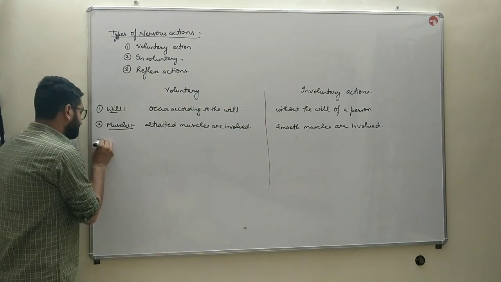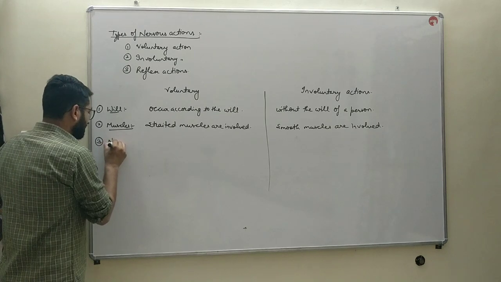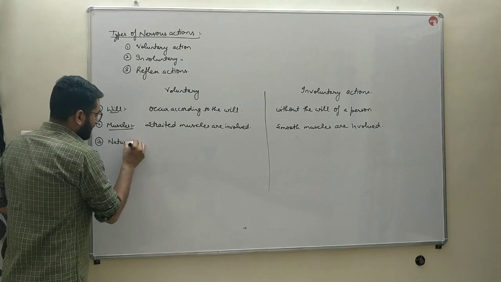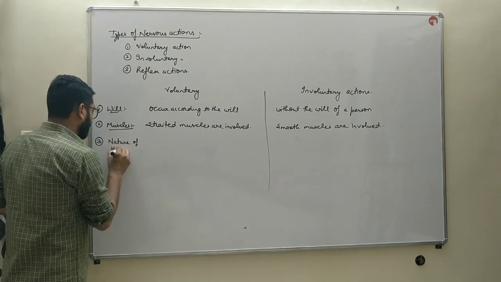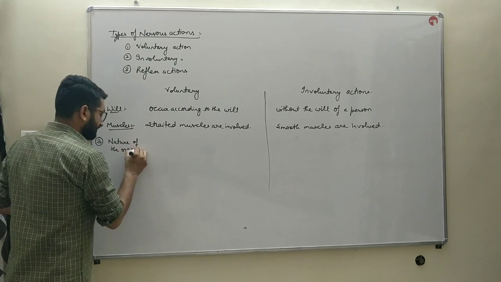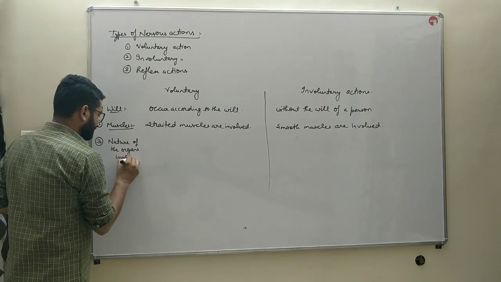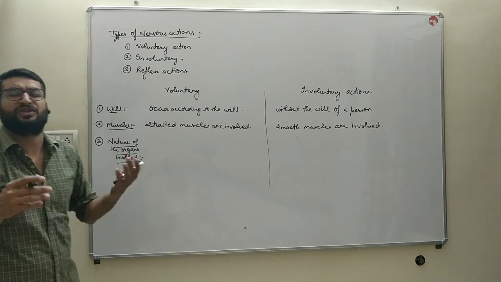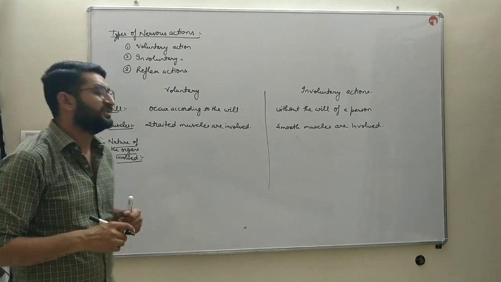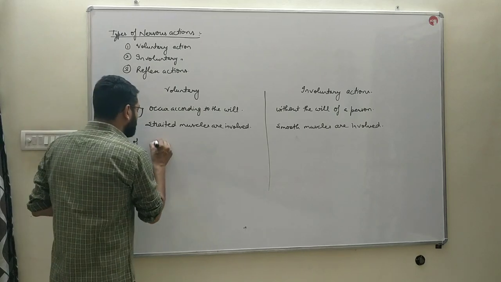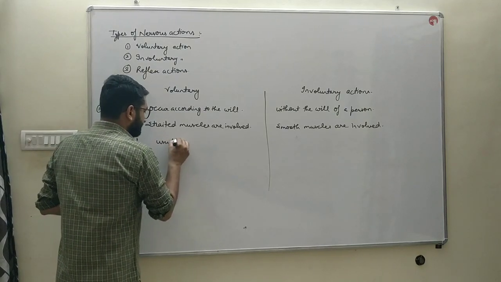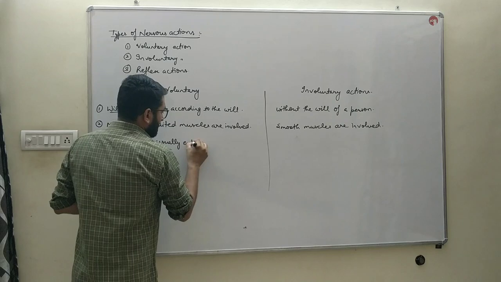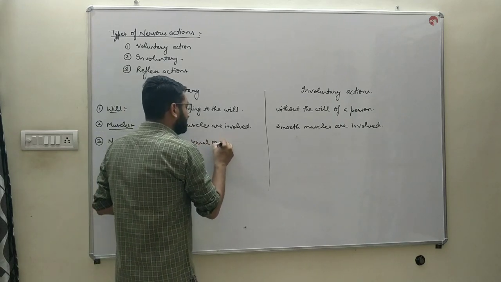Third is nature of the organs involved. Or you will simply write the organs involved in the voluntary or involuntary action. In voluntary actions usually external organs are involved.